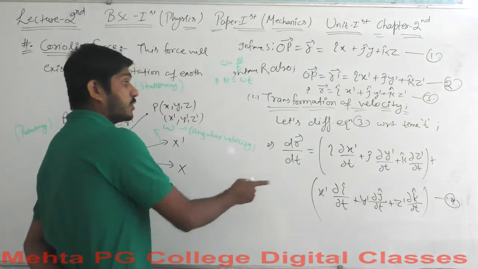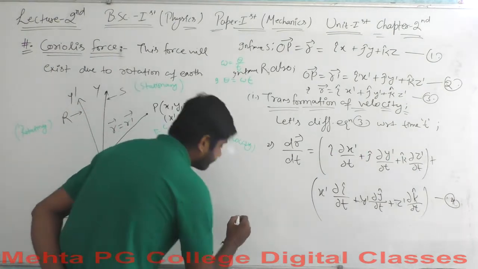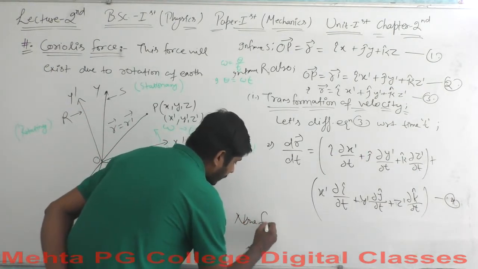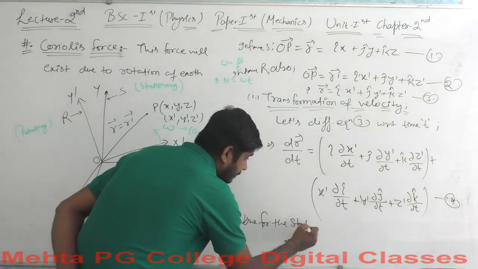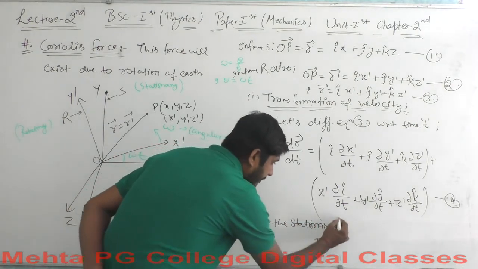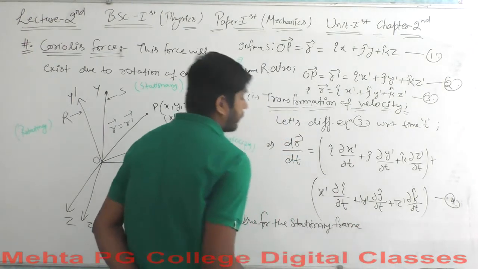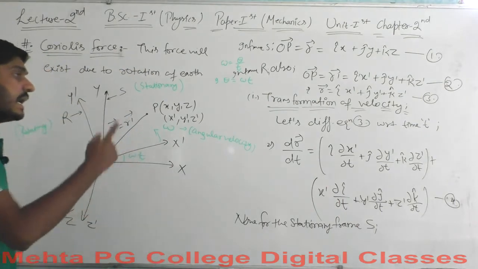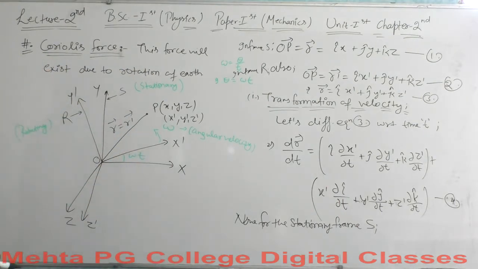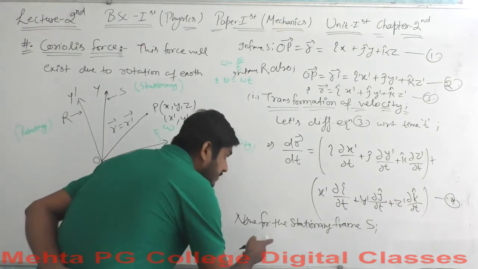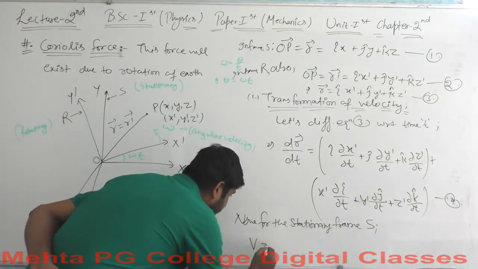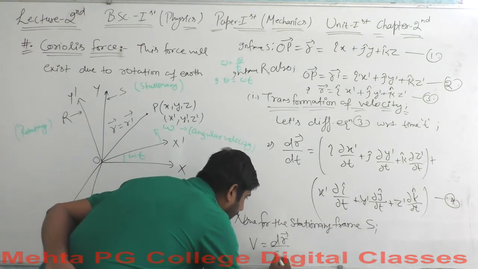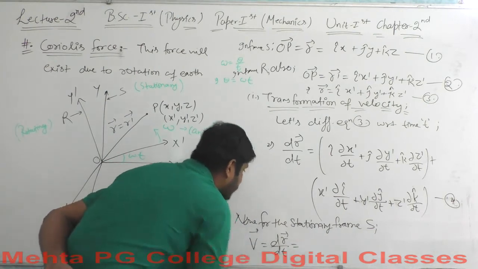Now for the stationary frame S, dr over dt will approach the velocity v here. This is the velocity v and it is equal to dr over dt. Here v should be taken as a vector.